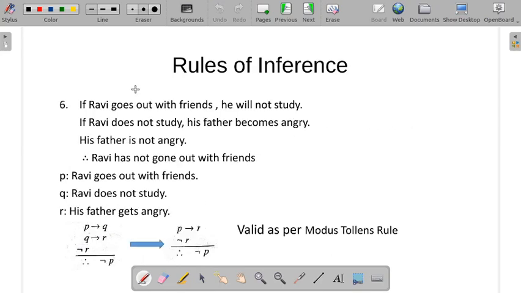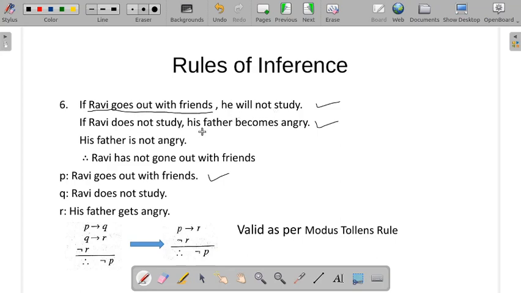Next problem, sixth one. If Ravi goes out with friends, he will not study. If Ravi does not study, his father becomes angry. His father is not angry, so Ravi has not gone out with friends. So observe here again. Let's write what is P. Ravi goes out with friends. First one, Ravi goes out with friends. He will not study. Here also Ravi does not study.